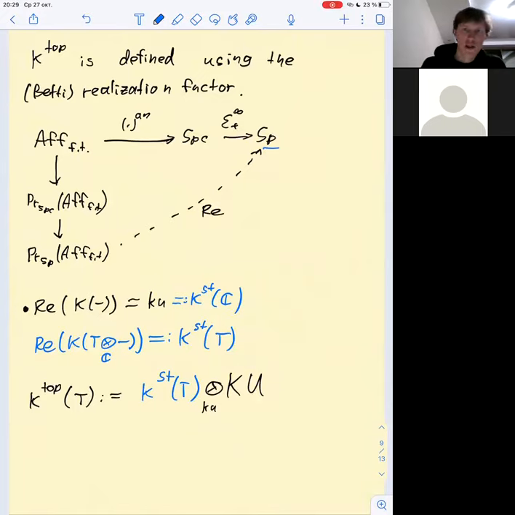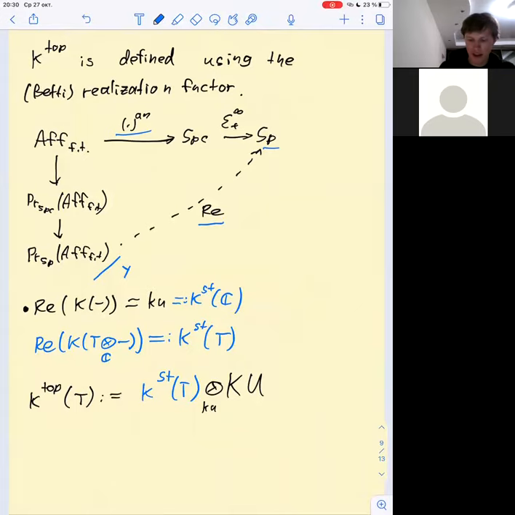In general, topological K-theory is defined using the realization functor. So one looks at a functor and one looks at the underlying set of complex points. In particular, when one has a representable functor, it's exactly the suspension spectrum of the space of complex points of an affine scheme.